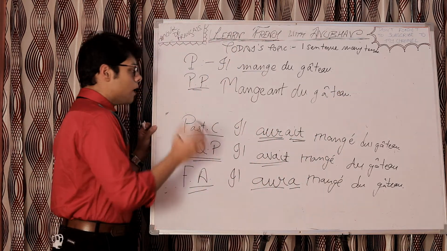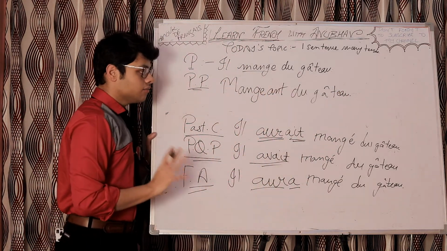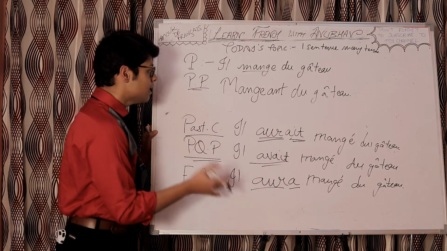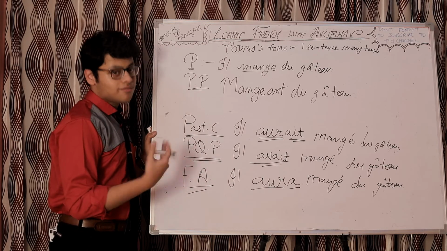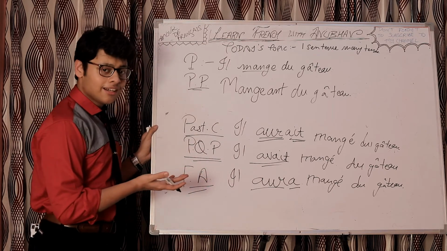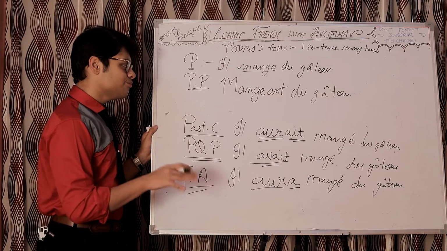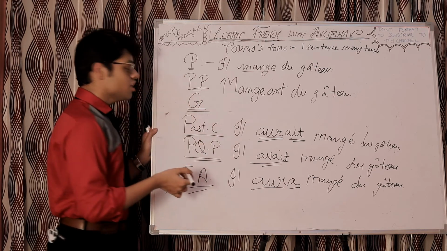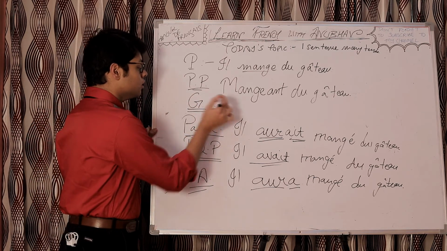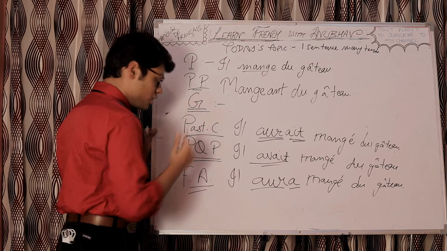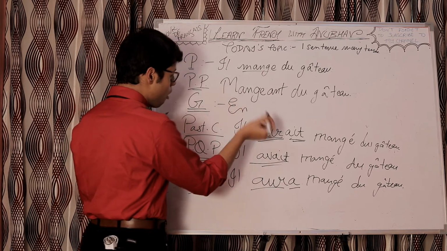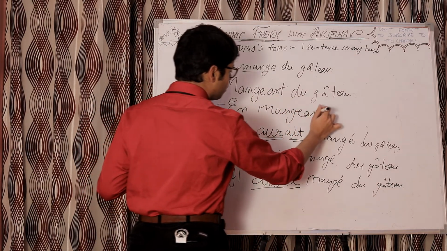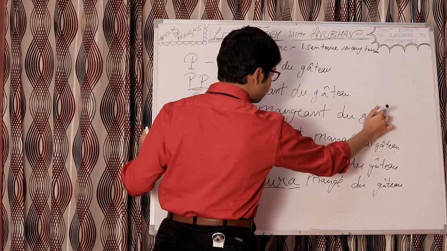As I said, participe présent with this much length is incomplete. There has to be some more addition to the same sentence. It's really an incomplete sentence. But again, I said that you are practicing verbs and tenses, right? So not to look about that. Then we have gérondif, for which I write G. So G for gérondif. For gérondif, we simply add en, and then the participe présent form, that is mangeant, and then the rest of the sentence, du gâteau.